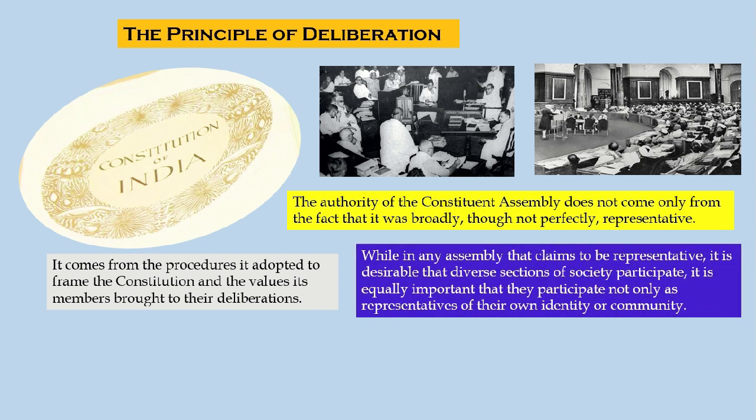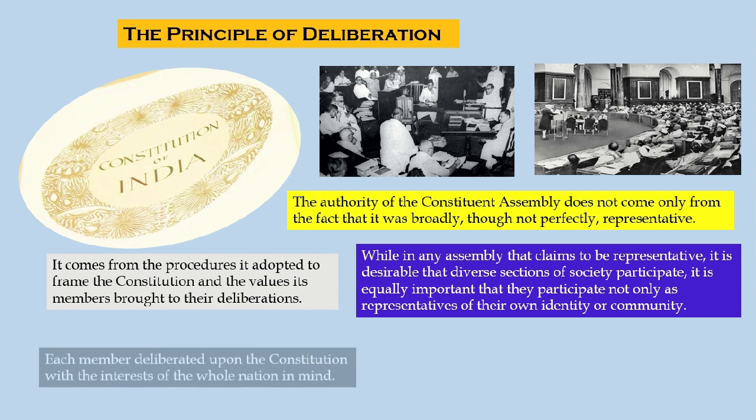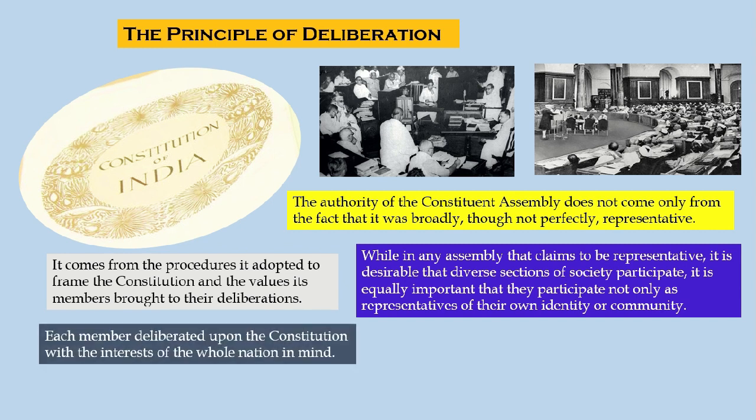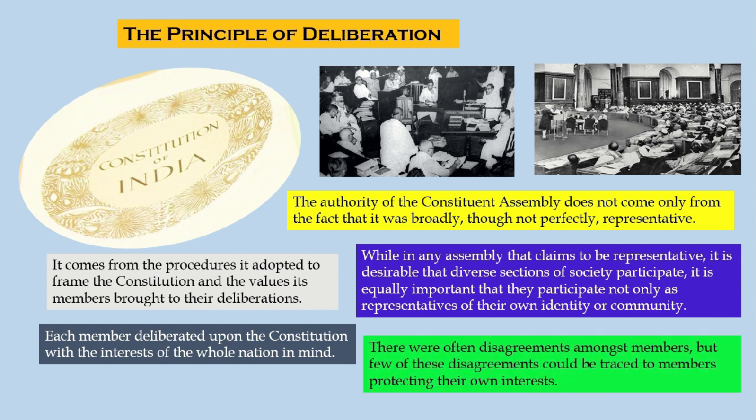While any assembly that claims to be representative in nature, it is desirable that the diverse sections of a society participate in the discussions. It is equally important that they participate not only as representatives of their own identity but also for the community. Each member deliberated upon the Constitution with the interest of the whole nation in mind. There were often disagreements amongst the members, but few of these disagreements could be traced to members protecting their own interest.